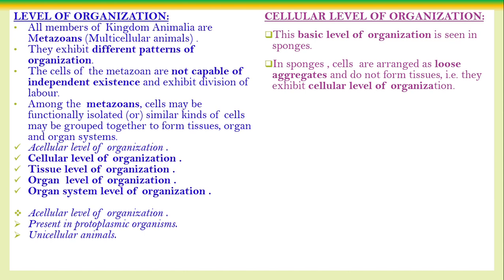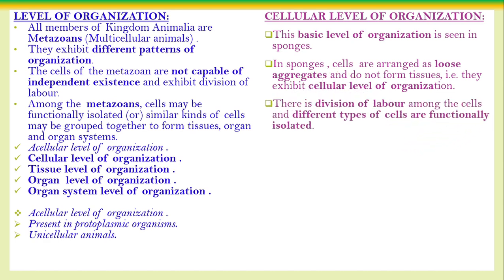Different cells of the body perform different functions. For example, some cells are responsible for digestion, some for respiration, some for reproduction. So there is a division of labor among the cells, and the different types of cells are functionally isolated based on their function.